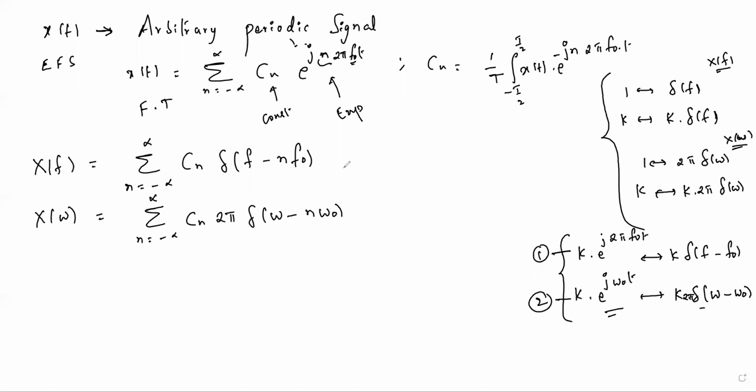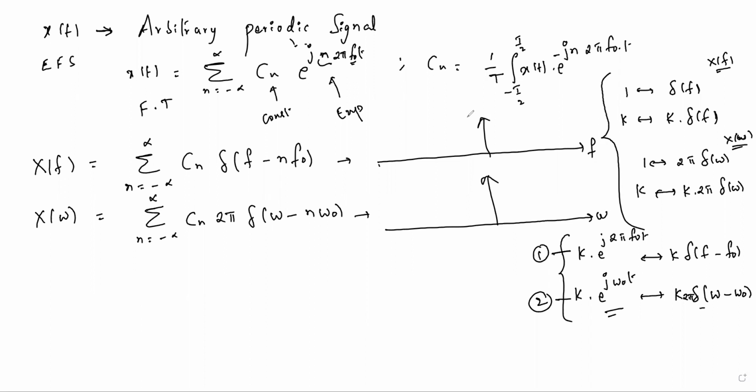Just I am plotting the waveform for this x of f and x of omega, in terms of f and in terms of omega. I am plotting both graphs. So here when n value is 0, obviously it is del of f, the first impulse function at origin. Whereas when n value is 1, from minus infinity to plus infinity, plus or minus 1 will be there, so that 1 f naught, both sides will have an impulse function.